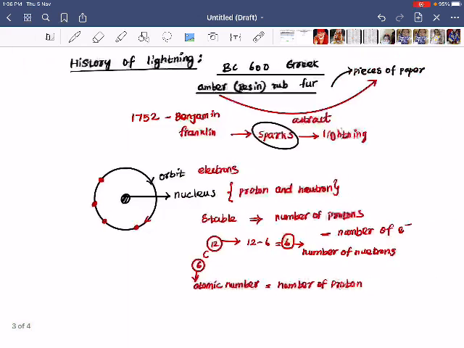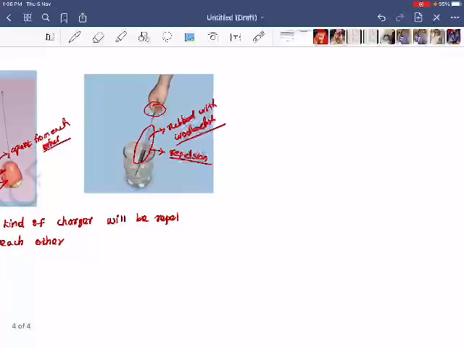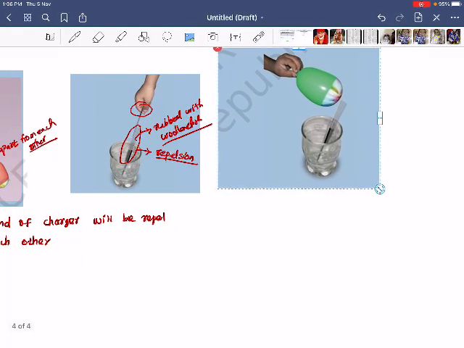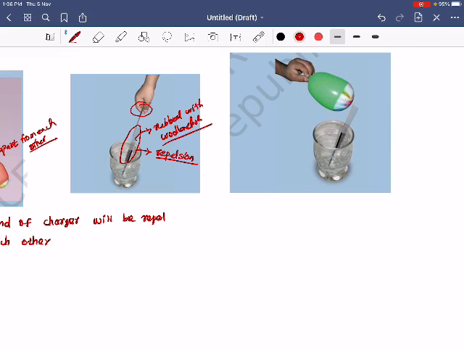See here, this balloon will be rubbed with the woolen cloth, and this refill will be rubbed with polythene, a polythene cover or any polythene material. If you bring that balloon closer to the discarded refill, what will happen? This refill and this balloon both try to attract each other.